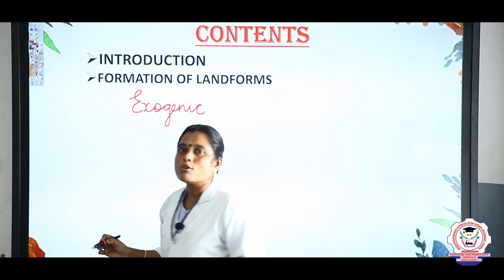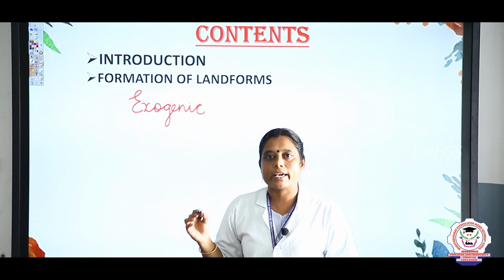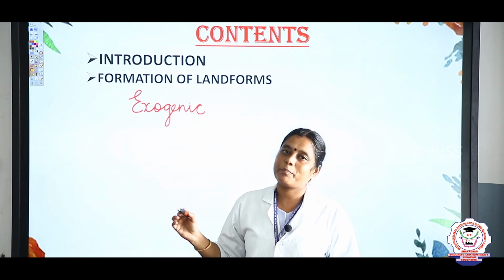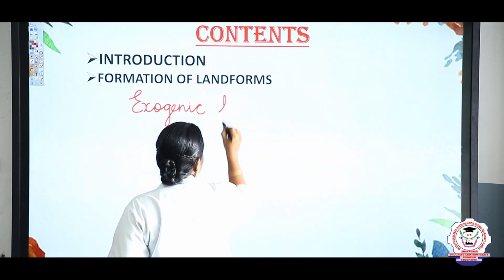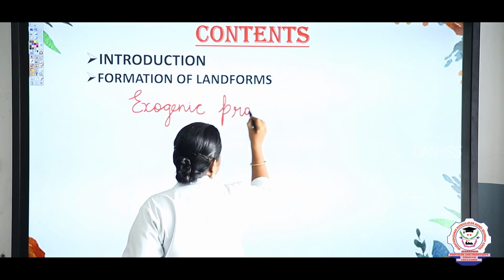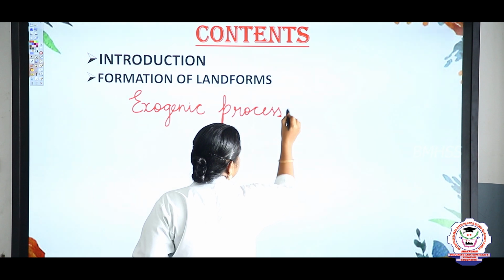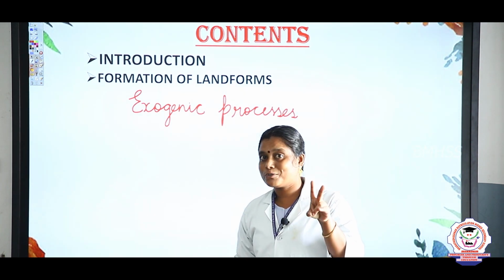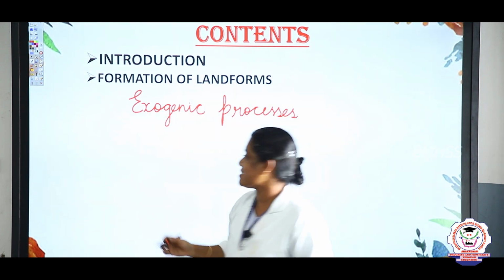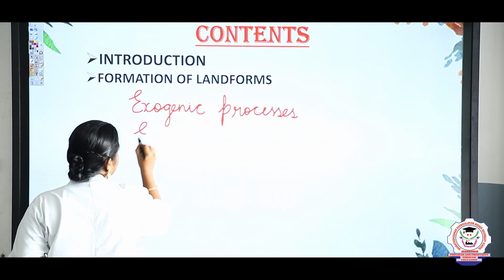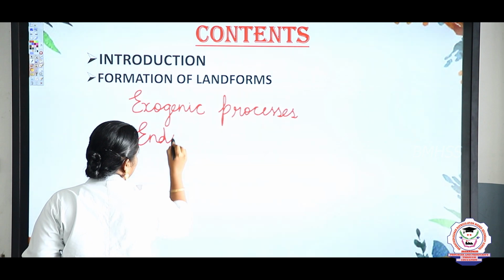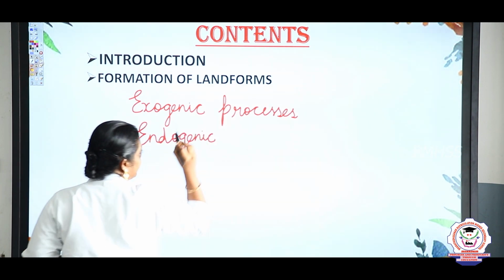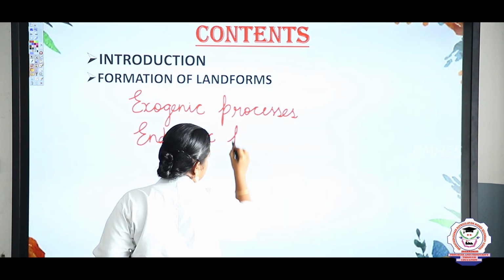E-X-O-G-E-N-I-C, exogenic. E-X-O-G-E-N-I-C, exogenic process. P-R-O-C-E-S-S-E-S, exogenic process. And what is number 2? Endogenic process. Spell it out. E-N-D-O-G-E-N-I-C, endogenic process.